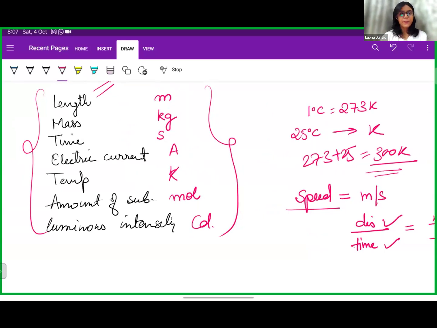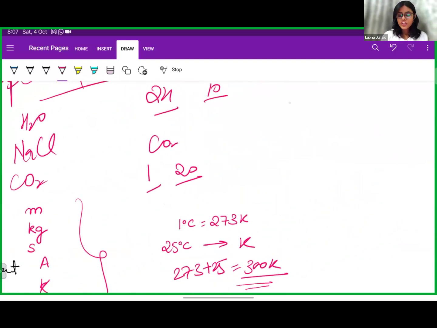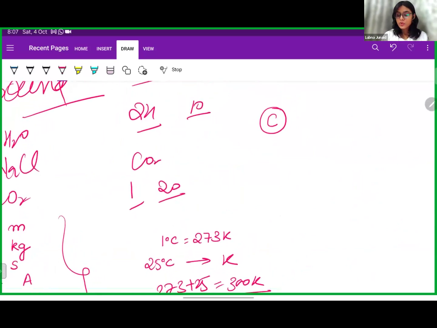Some of the units are used so much that we have given them a name. For example, the unit of the amount of charge is coulomb, but coulomb is basically ampere per second. It is not a base unit, it is a derived unit. See, what is current? Current is basically the number of charges passing through a point in 1 second.